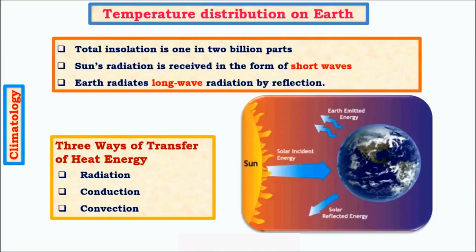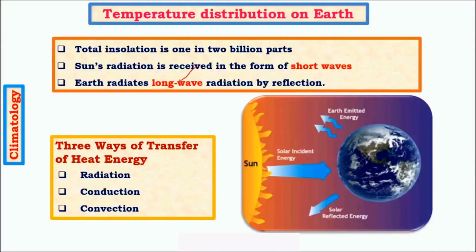So we receive Sun's rays in the form of shortwave radiation, which is also called ultraviolet radiation. And Earth is like a heat converter where it receives light and converts it into heat and radiates back into space in the form of long wave radiation. So long wave radiation is nothing but infrared radiation.